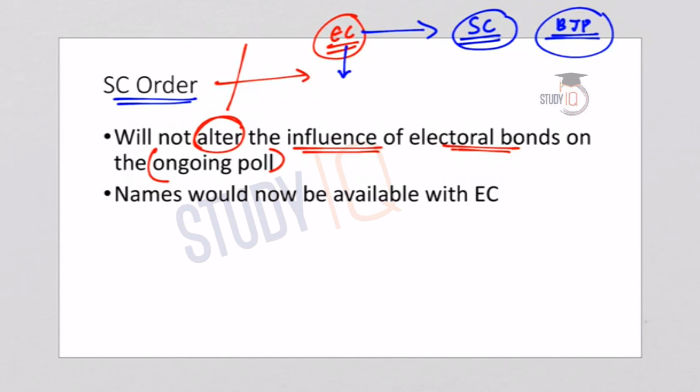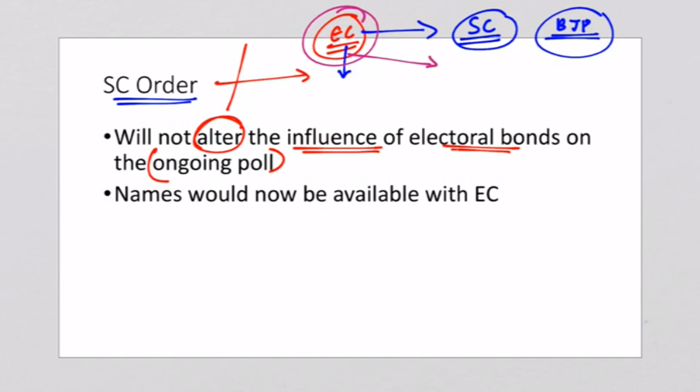So definitely what the Supreme Court in its interim verdict has done is very significant. It has brought in certain confidence and also transparency in the election process. Now, this is only an interim order. So the Supreme Court will definitely go in depth into this matter and come up with reasonable verdicts. And there, the Supreme Court can ask the Election Commission to submit the names to the Supreme Court or bring in more transparency, a greater degree of transparency. So we can say that definitely this is a welcome move from the Supreme Court.